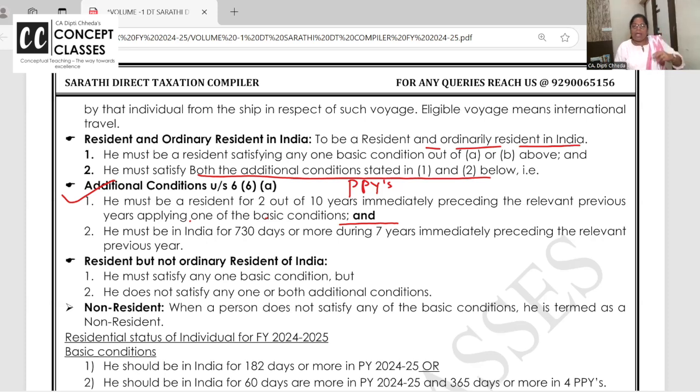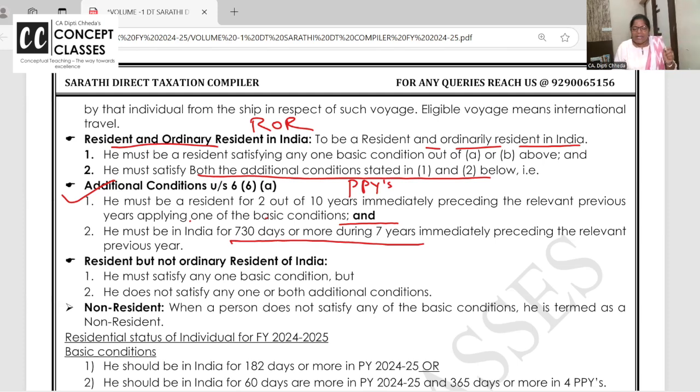Yes, either 182 days. Are you getting? So, basic condition, anyone satisfied? You are resident. But to be resident and ordinary resident, he has to satisfy both additional conditions. He should be resident in India in 2 out of 10 preceding previous years and 730 days or more during the 7 years immediately preceding the relevant previous year.